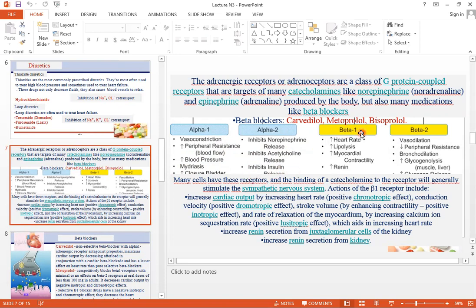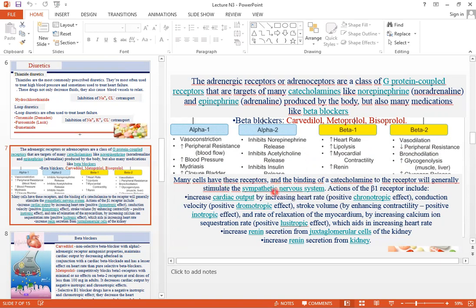Then we come to beta 1. Beta 1 increases heart rate and myocardial contractility. Then we have beta 2. Beta 2 causes vasodilation and decreases peripheral resistance, while alpha 1 increases peripheral resistance. Beta 2 also increases glycogenolysis.